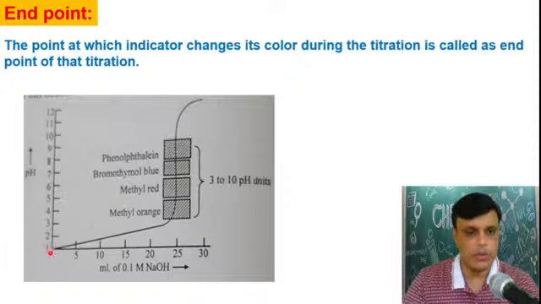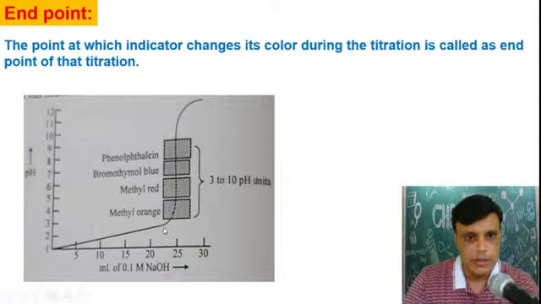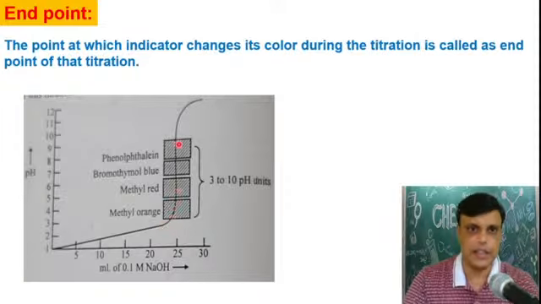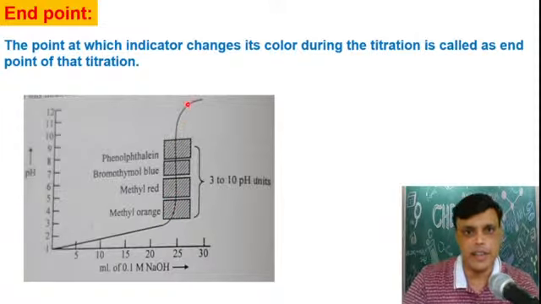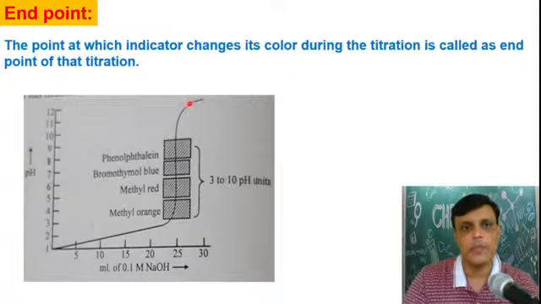At first the pH is 1, and as you keep adding NaOH, the pH will increase. From this point, from 24.8 to 24.9, the pH suddenly increases, and after some addition of NaOH, it again becomes constant.